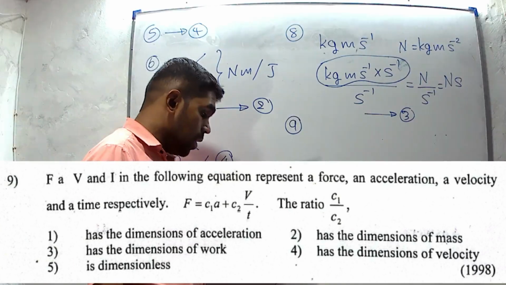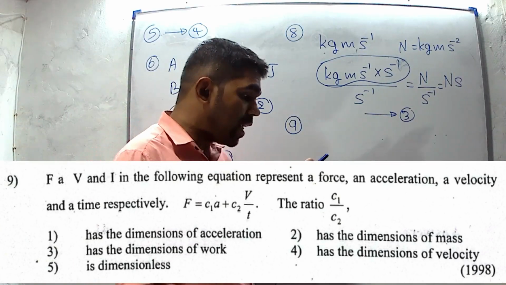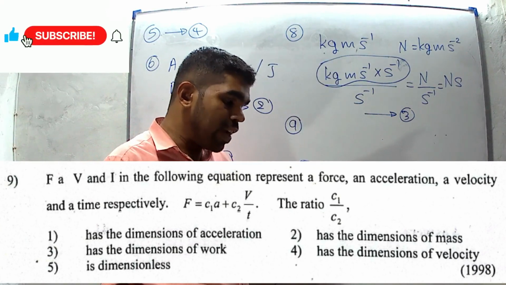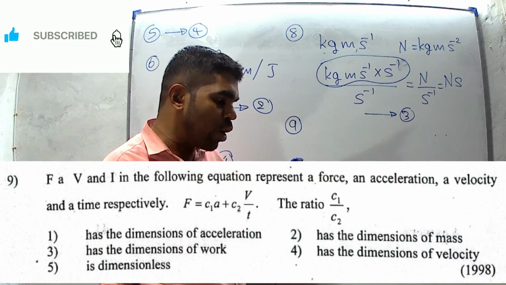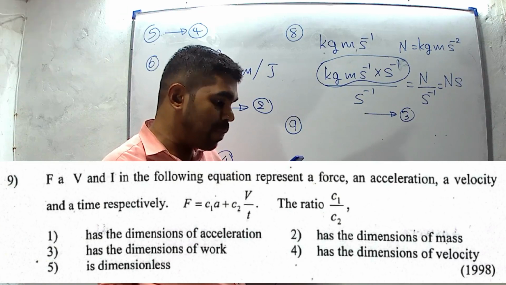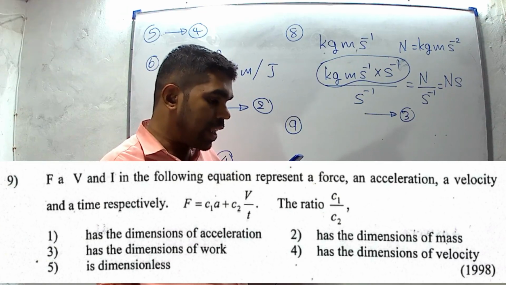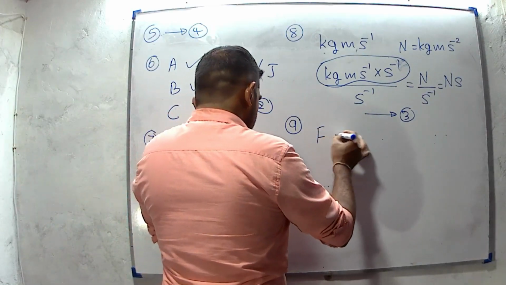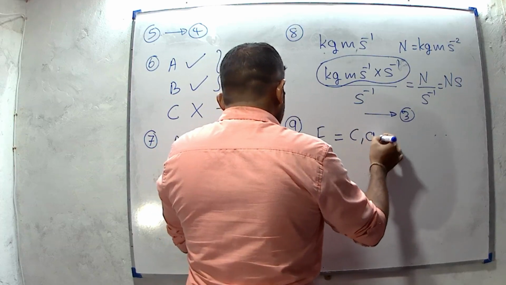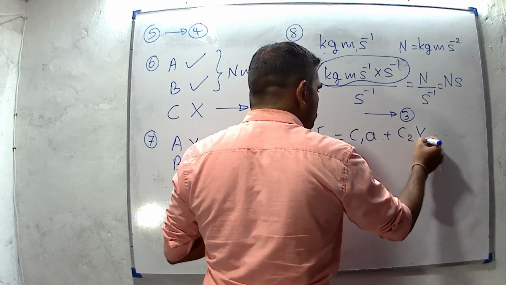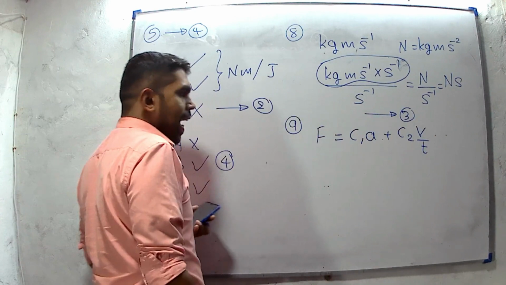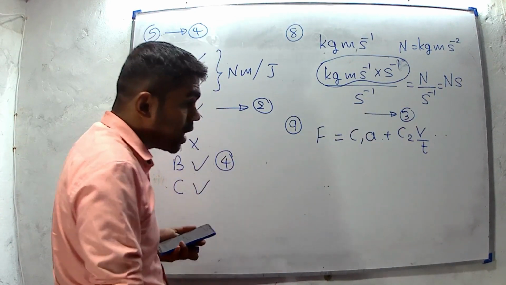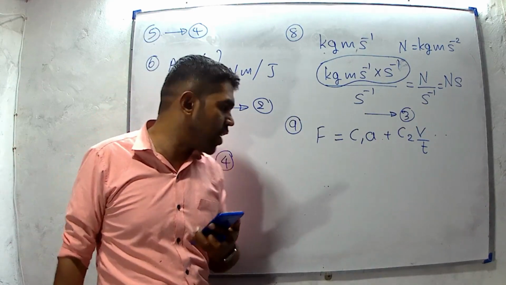Question number 9. If A, B and T, it should be T, in the following equation represent force, acceleration, velocity and time respectively, the ratio is C1 over C2. I will write the equation F equals C1 A plus C2 V over T. We can get the same dimensions for all three terms if the given equation is dimensionally correct.